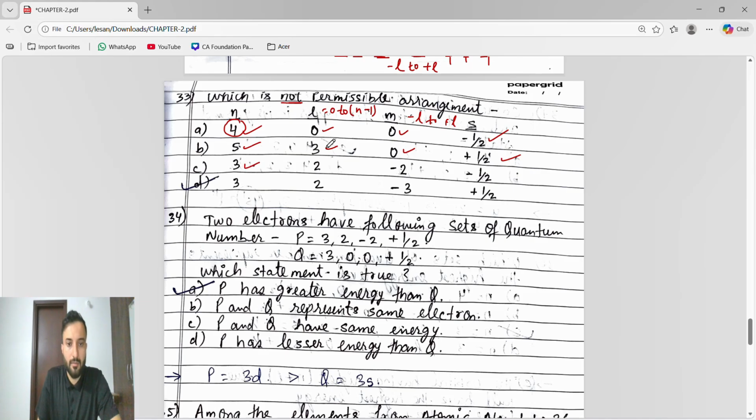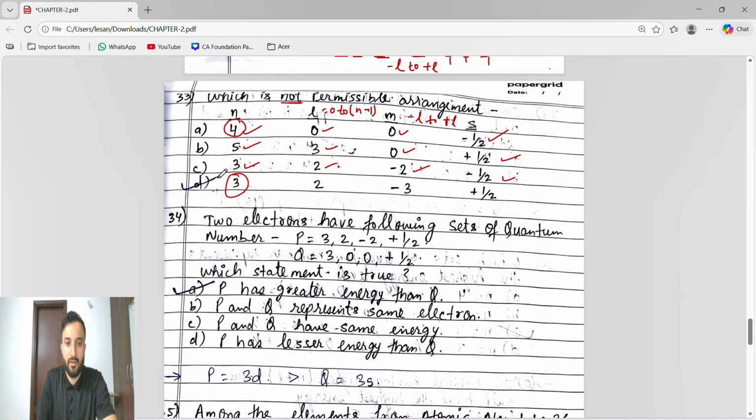Now N is 3. L is 2 possible. Yes, because N is 3 means L is 0 to 2 possible. If L is 2 then M is minus 2 possible. Because what is the M formula? Minus L to plus L. So minus 2 to plus 2. It is possible. And S is minus half possible. So remaining is this. Check it out.